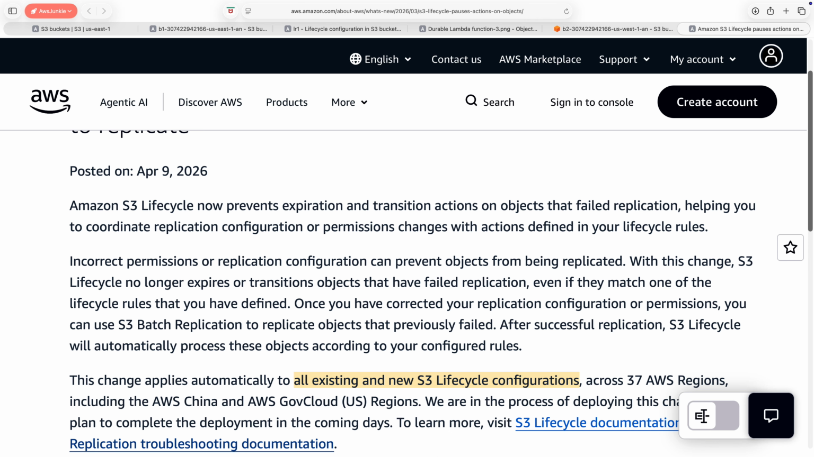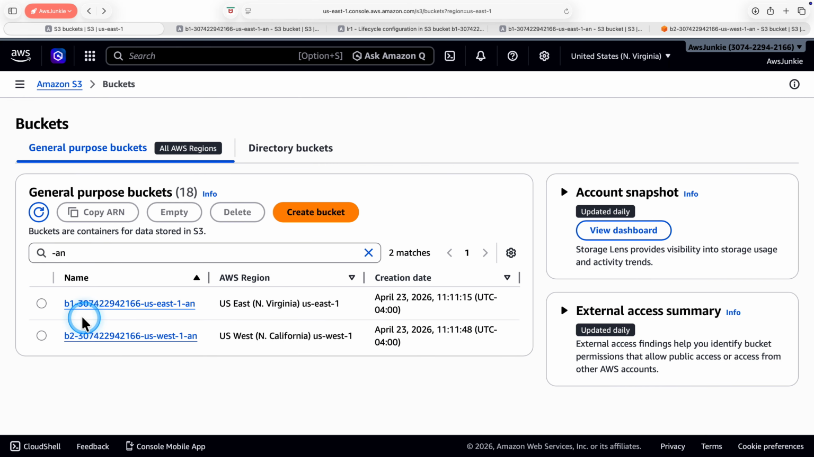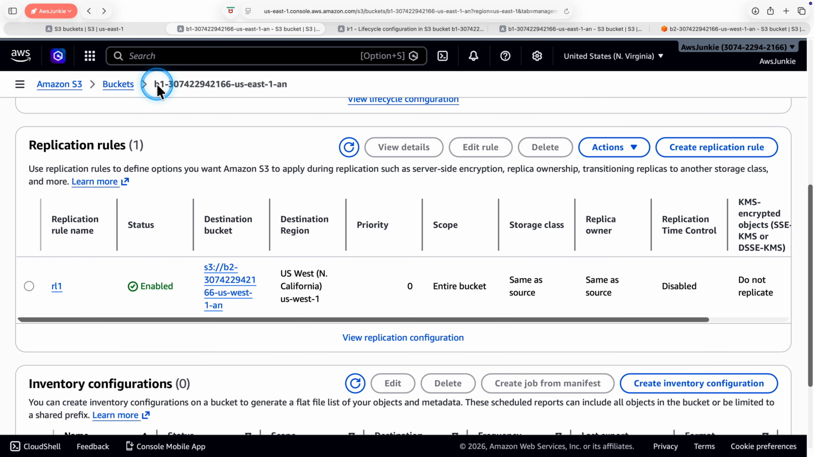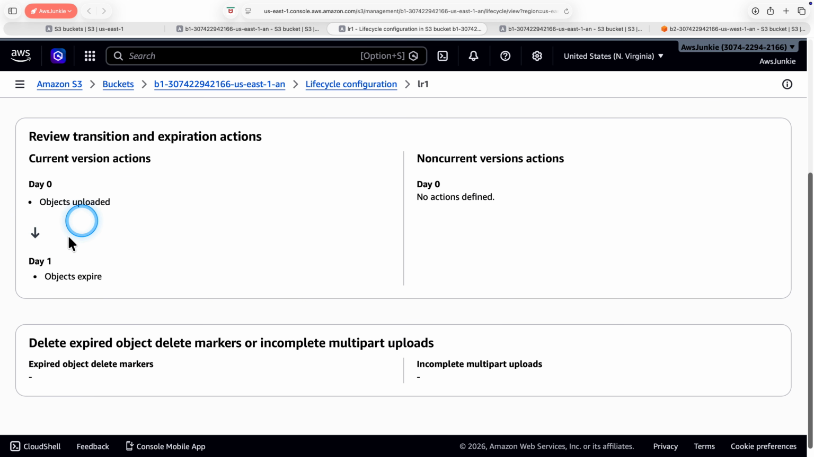Let's quickly check this feature in action. Here I have two buckets, bucket B1 in US East 1 region and bucket B2 in a different region, US West 1. I have set up cross-region replication from bucket B1 to bucket B2. I have also created a lifecycle rule to expire all B1 bucket objects after 1 day.